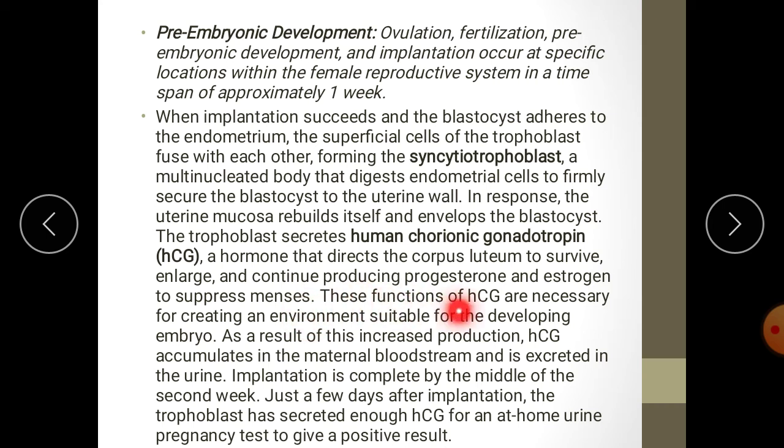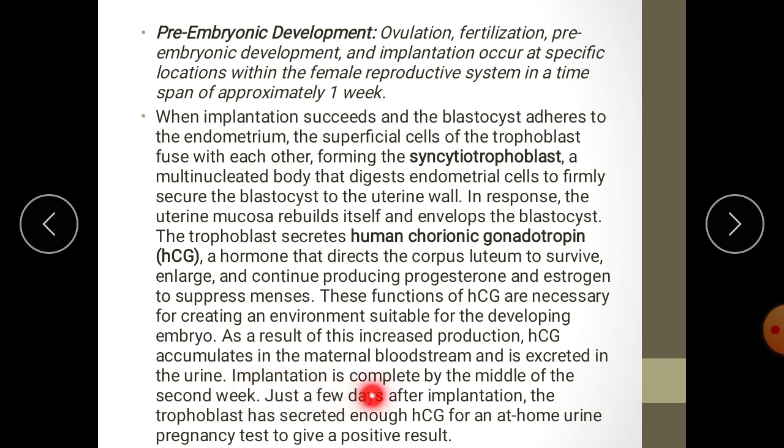These functions of HCG are necessary for creating an environment suitable for the developing embryo. As a result, increased production of HCG accumulates in the maternal bloodstream and is excreted in the urine. That is analyzed during the test of pregnancy. Implantation is complete by the middle of the second week.